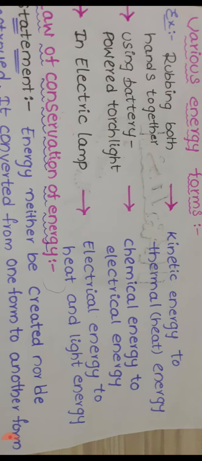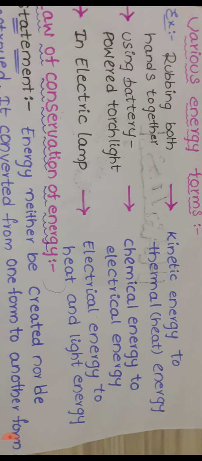So when we rub hands, which type of energy is stored in that situation? Both hands are moving with some velocity, so they are in motion. So which type of energy is stored? Kinetic energy. That kinetic energy is converted, after rubbing hands, into heat. So kinetic energy is converted into thermal energy or heat energy.